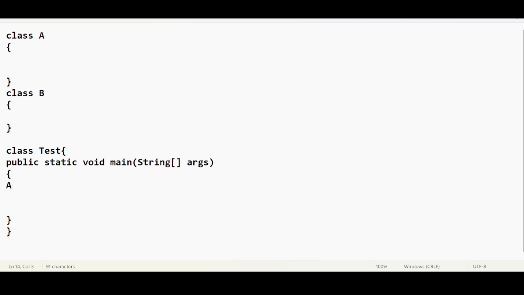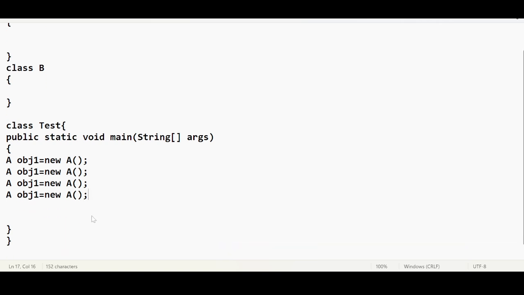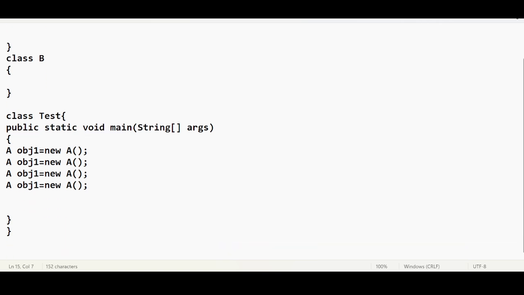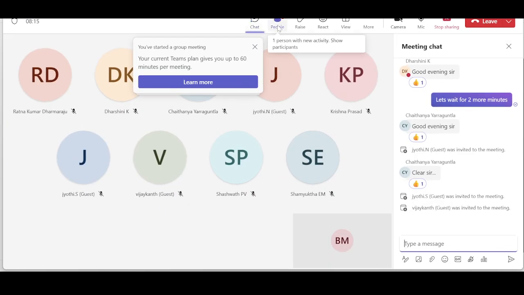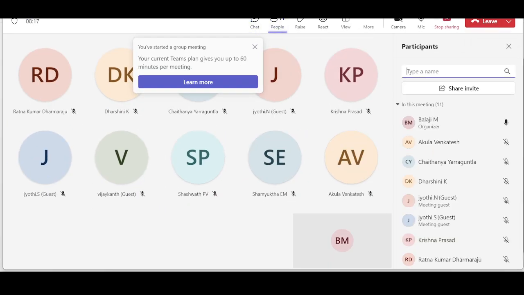For class A, let us say the object is created using the reference variable obj1 equal to new A. Like this I can create many objects. The second time the reference variable can be obj2, third time obj3, fourth time obj4.